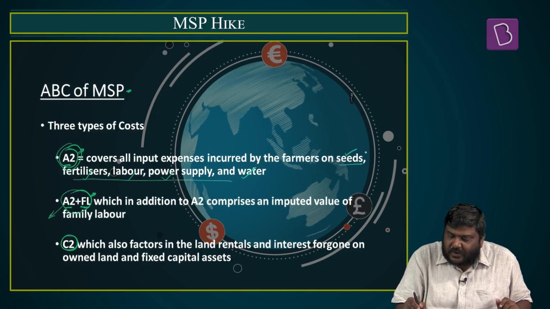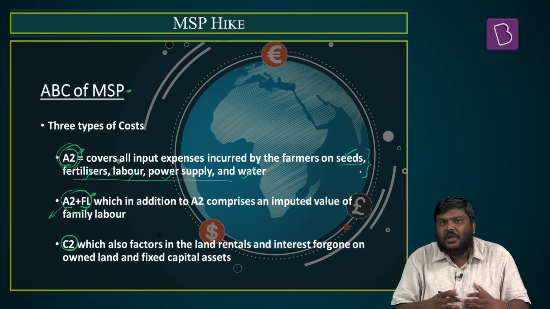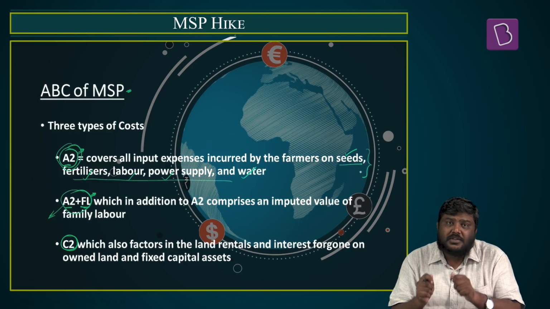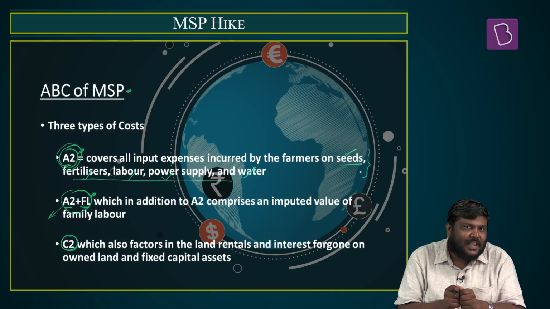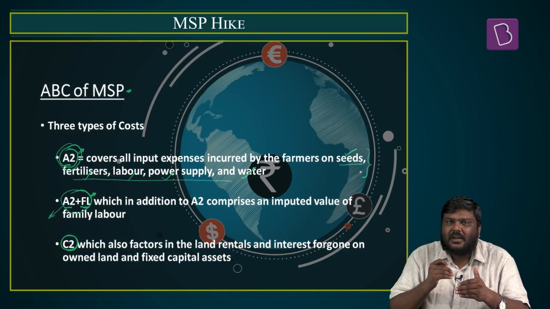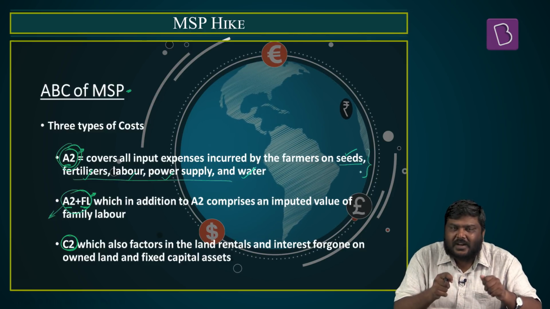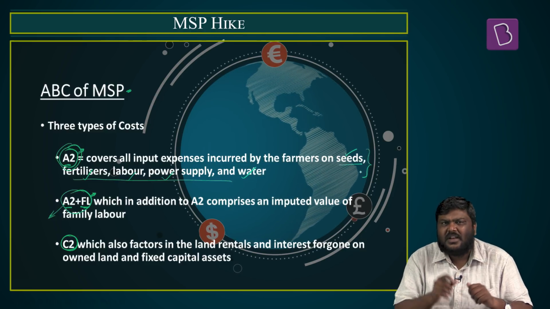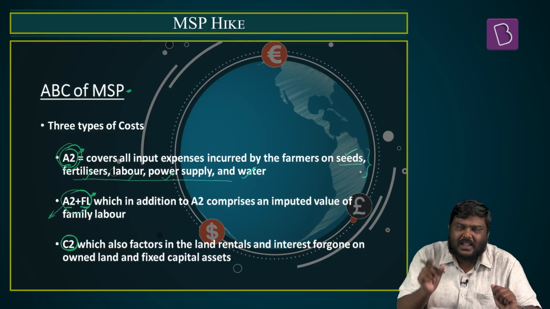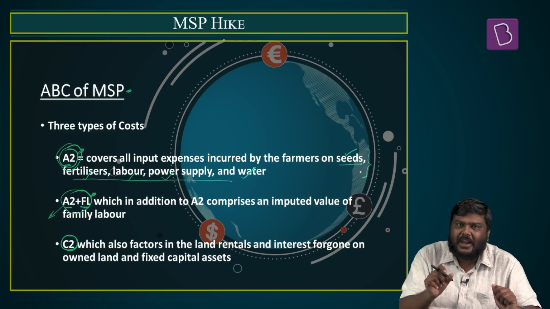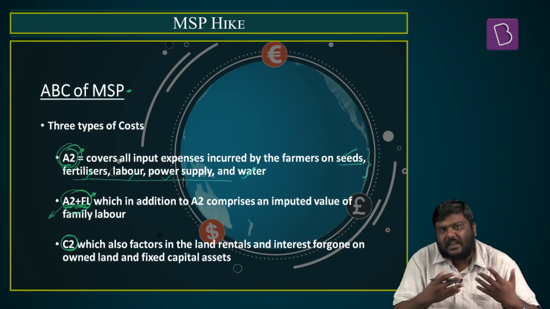Apart from all the factors that are considered under A2, it will also consider the imputed cost of family labor. That is basically the expected expenditure incurred by the farmer when he has hired labor from the same family itself. A certain allocation will be made and that will be added to the earlier A2. We will arrive at A2 plus FL.